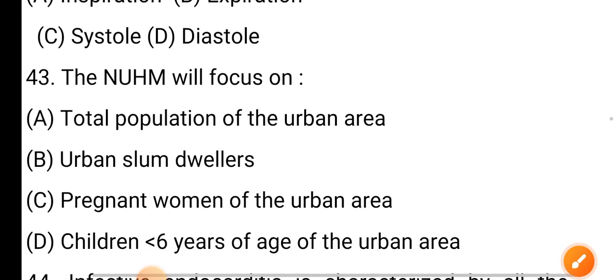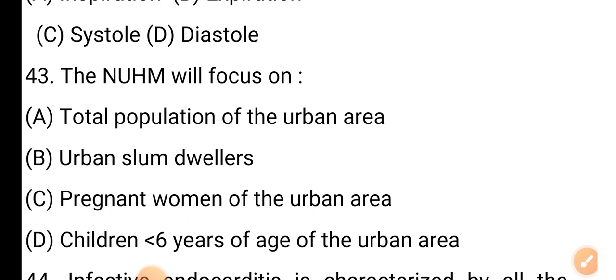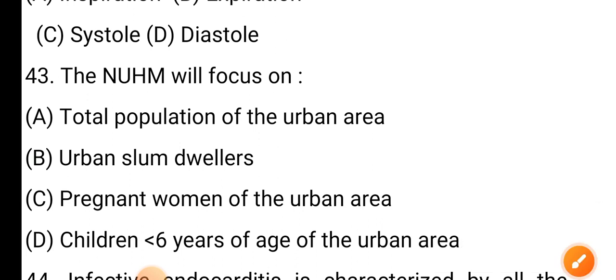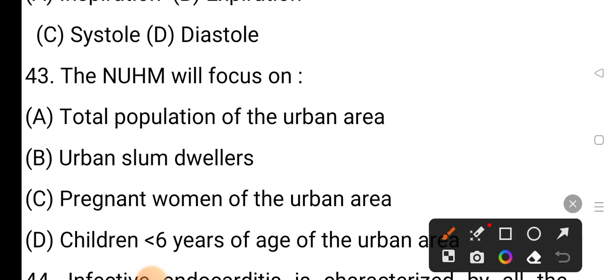Question number 43. The NUHM will focus on option A, total population of the urban area; option B, urban slum dwellers; option C, pregnant women of the urban areas; and option D is children less than 6 years of age of the urban areas. Right answer is option B, urban slum dwellers.